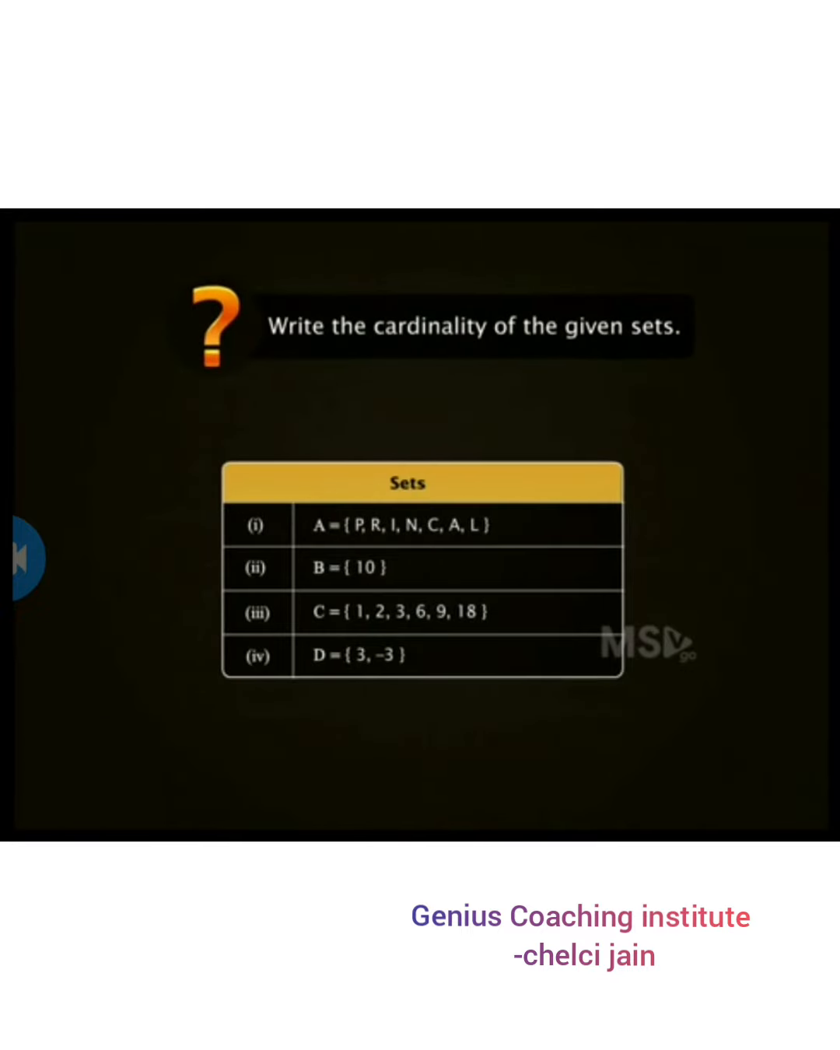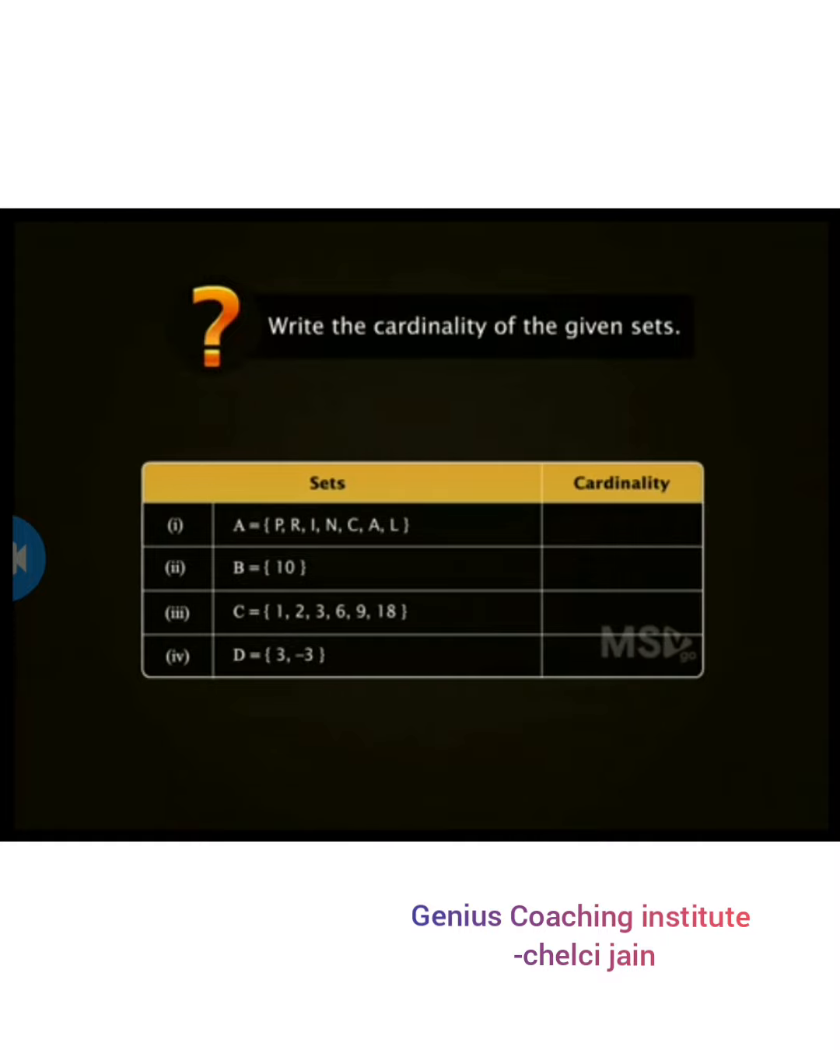Let's look at some sets and write their cardinality. In the first case, there are 7 distinct letters, so the cardinality of that set is 7. Next, the cardinality of set B, in which the only element is 10, is 1. The set C has 6 elements, so its cardinality is 6. And the set D has 2 elements, so its cardinality is 2.